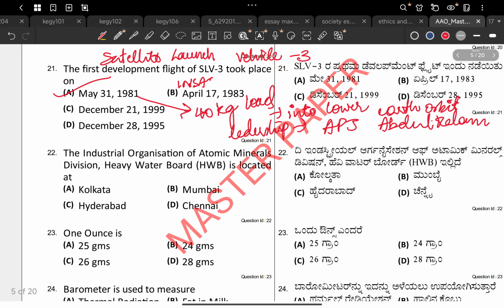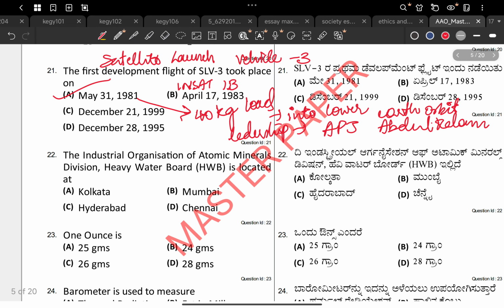INSAT 1B. And December 21st, 1999 is INSAT 2E. And December 28th, 1995 is not significant. So April 17, 1983, we launched INSAT 1B, and on December 21st, 1999, we launched INSAT 2E.